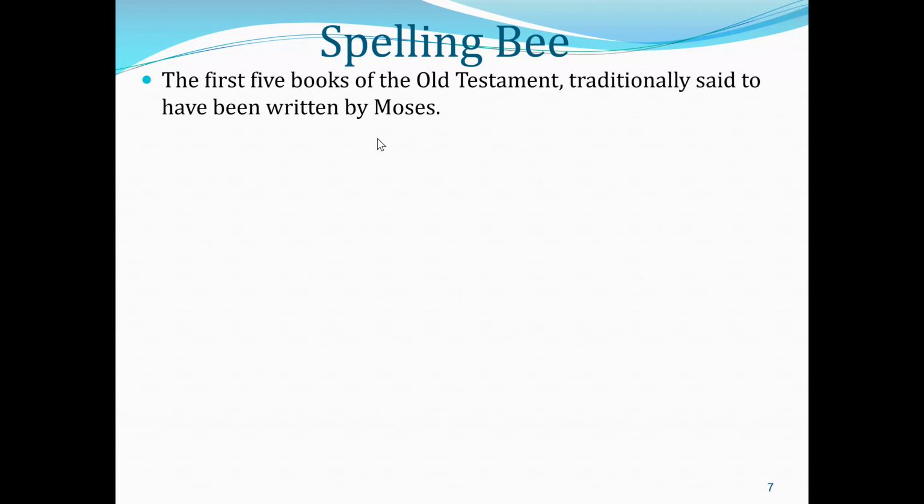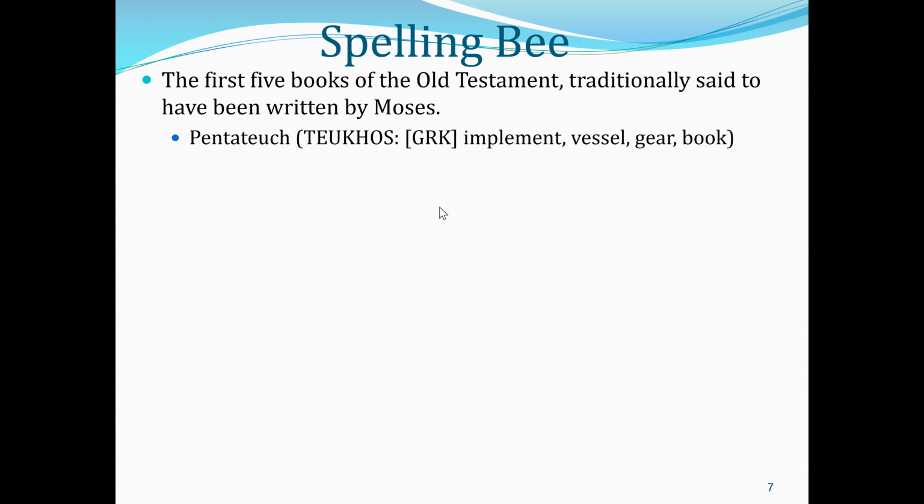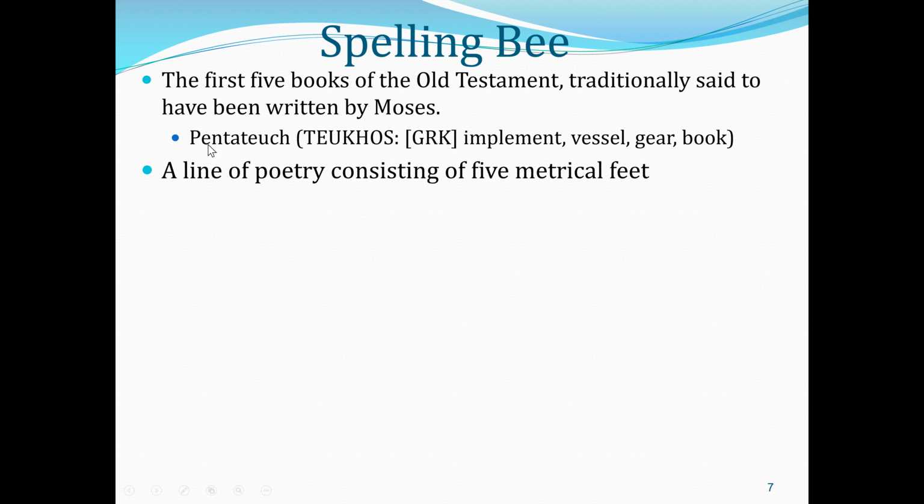Well, next word. The first 5 books of the Old Testament, traditionally said to have been written by Moses. Pentateuch, okay? Again, pent here is 5, right? Teuchos in Greek means implement, vessel, gear, and sometimes the meaning is geared towards book a little bit.